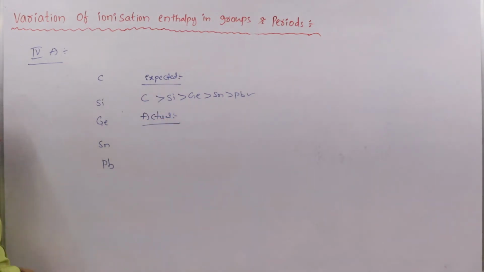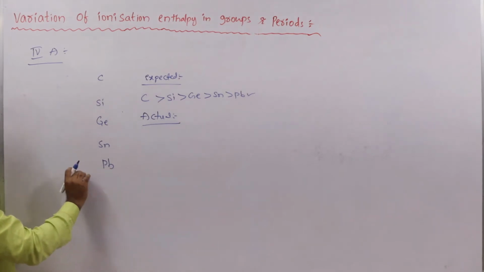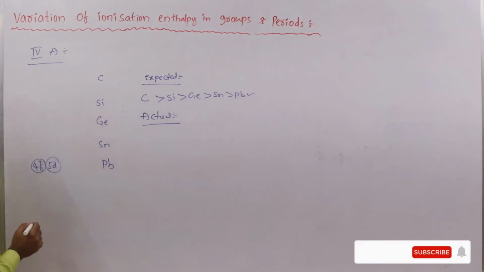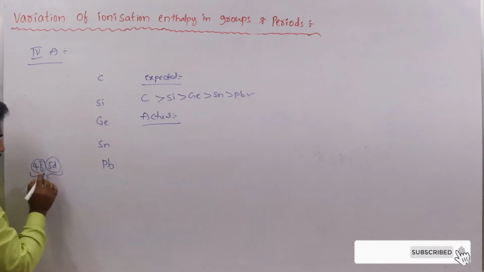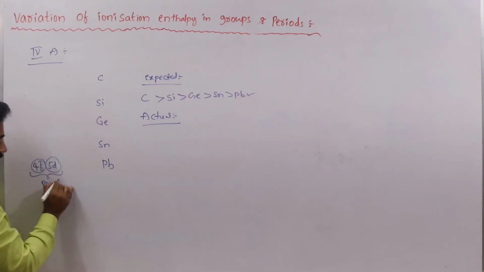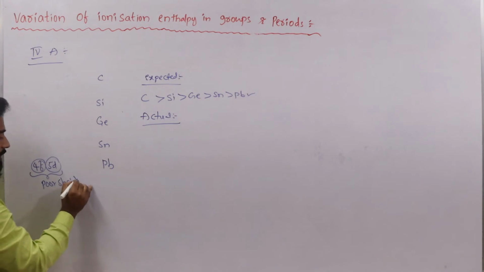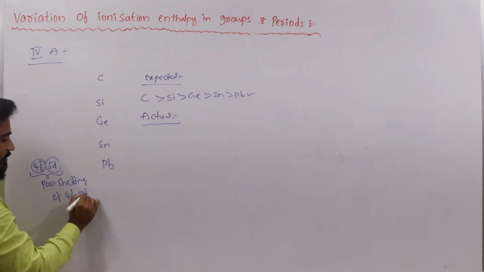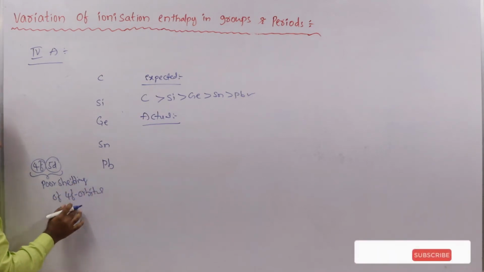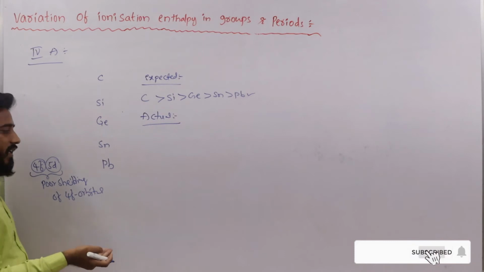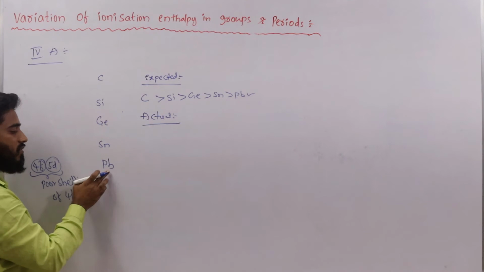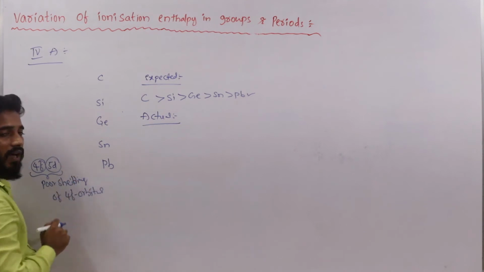When we see lead, before lead we have 4f series and 5d series elements. Because of the poor shielding of 4f orbitals, there is an increase in nuclear charge on the outermost electron present in lead.